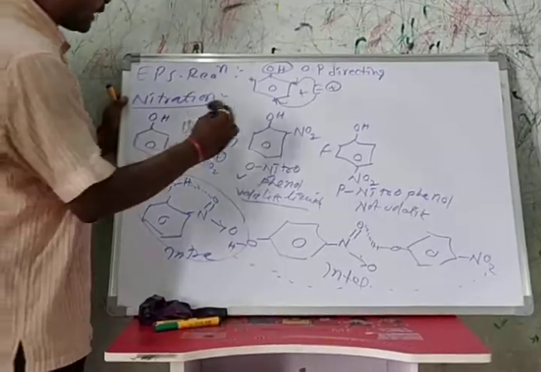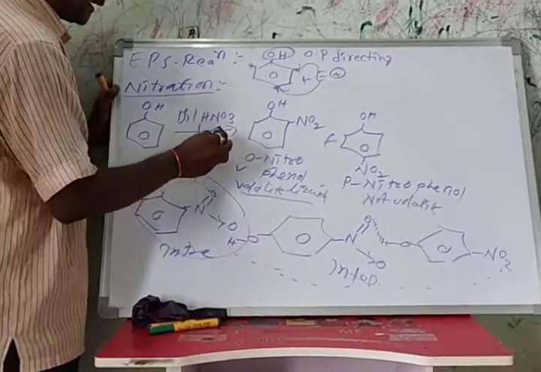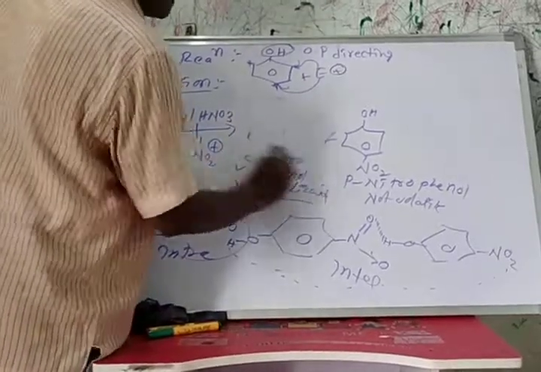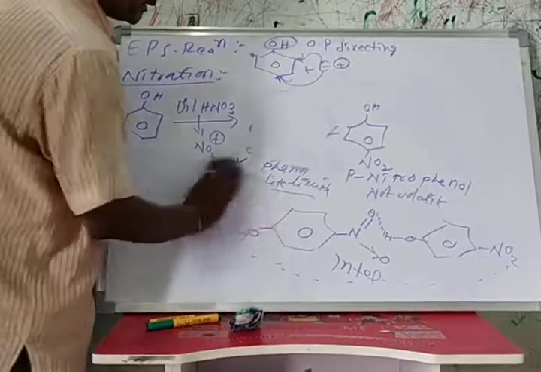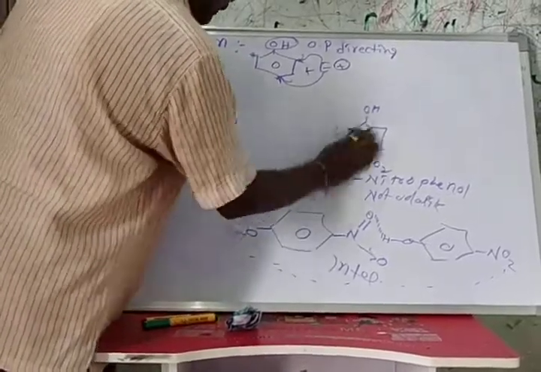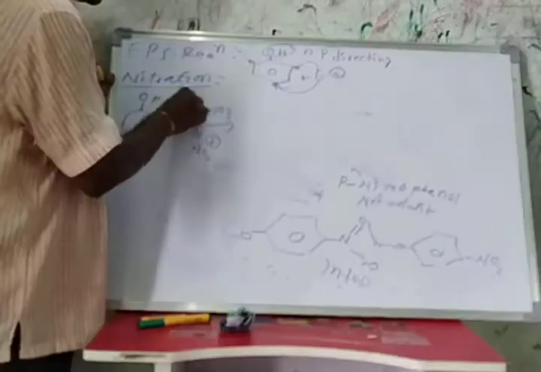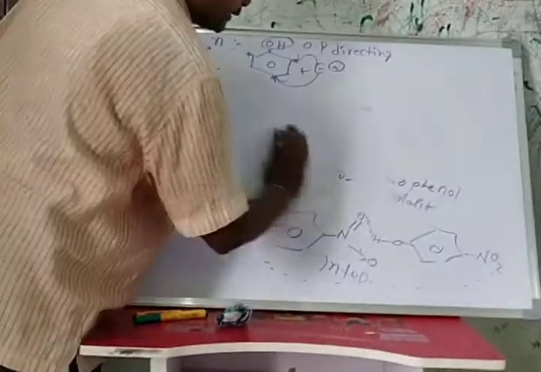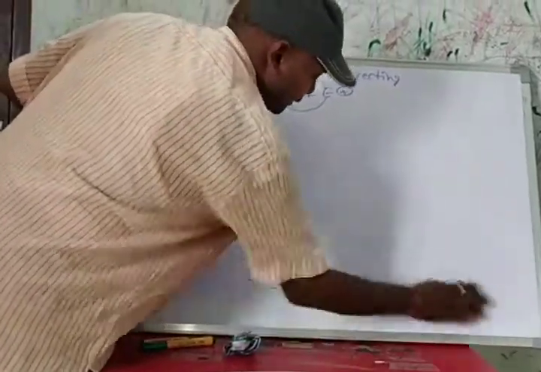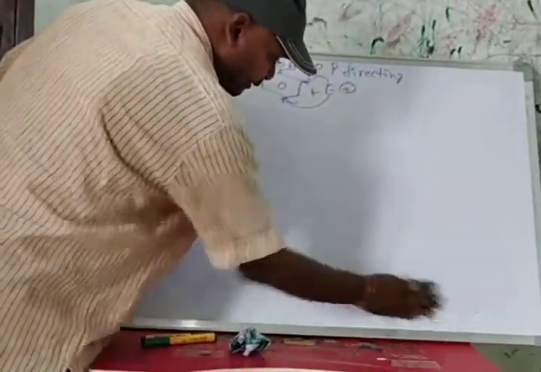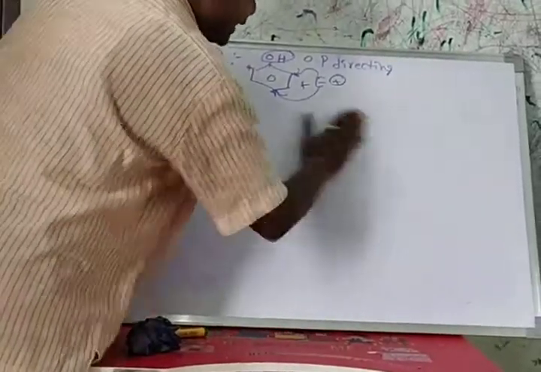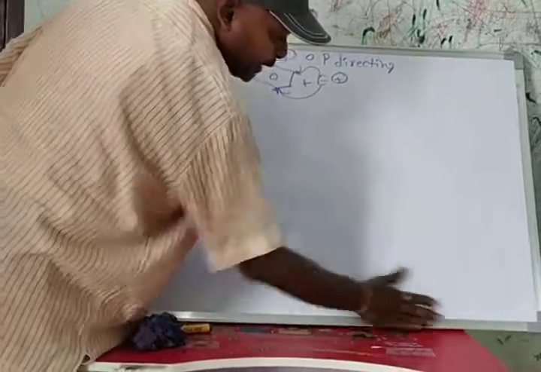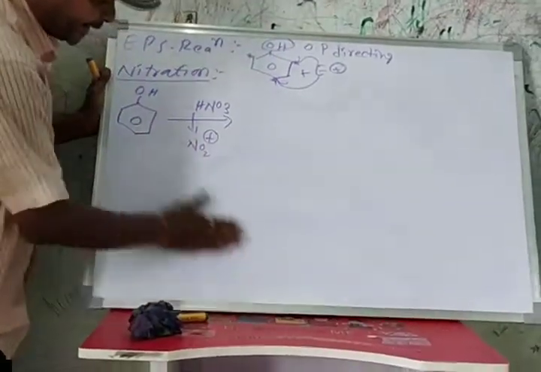Nitration in the presence of concentrated nitric acid forms trinitrophenol. We call it TNP. Trinitrophenol is also called picric acid.